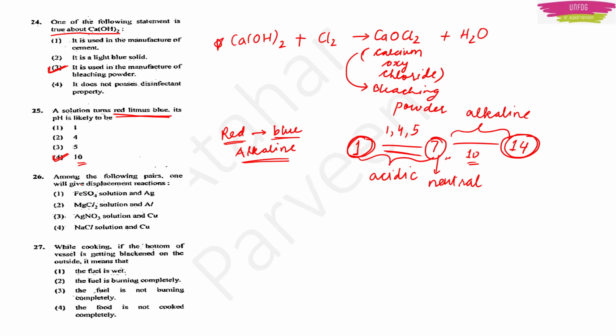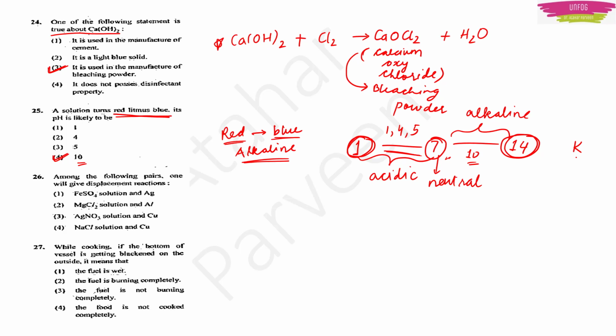Now next question. Among the following pairs, one will give displacement reactions. So some reaction between these chemical compounds, one will give displacement reaction. We have FeSO4 solution with Ag, MgCl2 solution with aluminium, AgNO3 solution with Cu, and NaCl solution with Cu. In order to find which will give displacement reaction, we need to write down the chemical reactivity series, also known as the metal reactivity series.